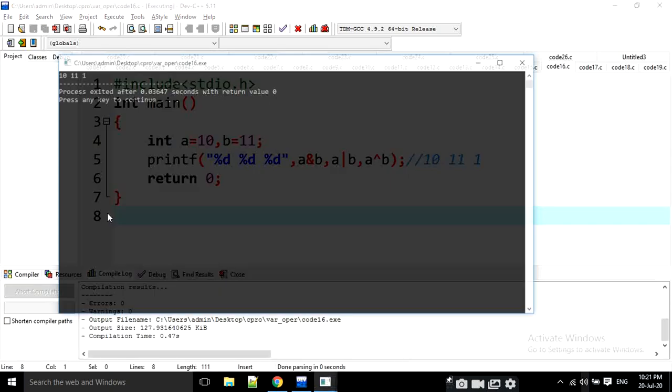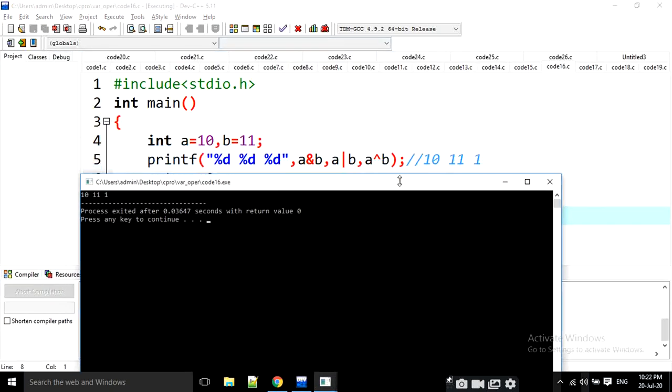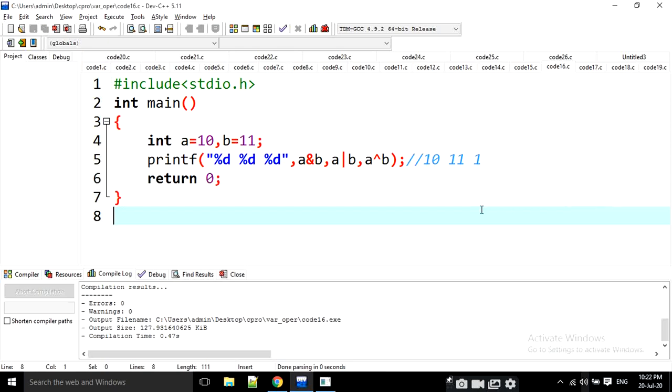Now I am going to execute it. 10, 11 and 1. Going into 17th question.